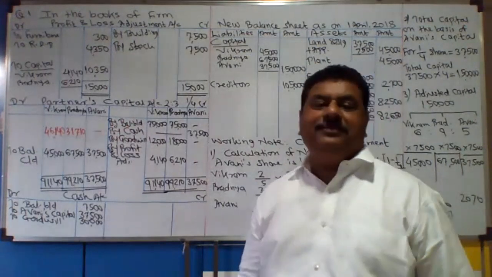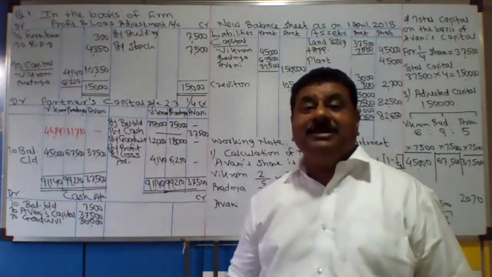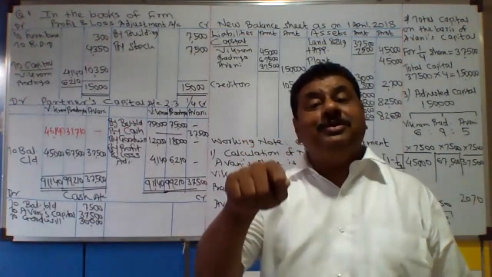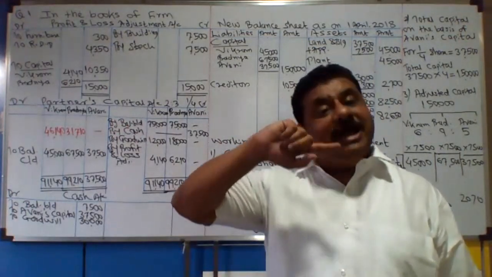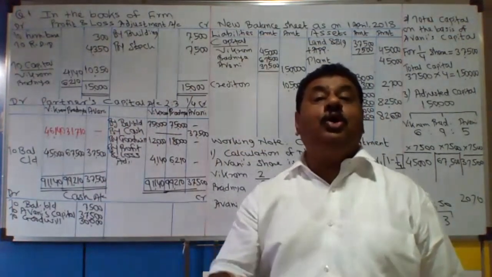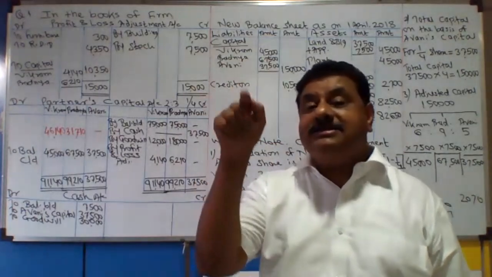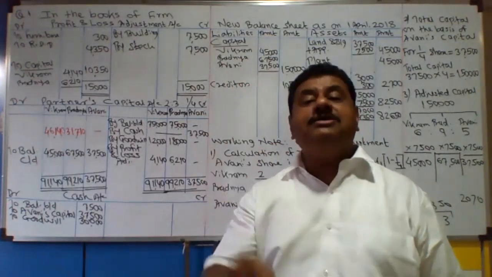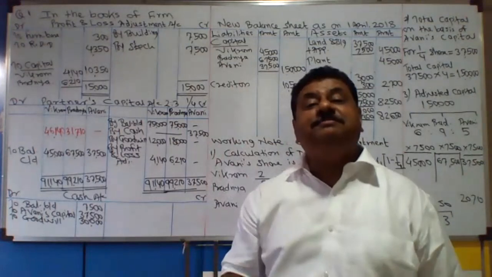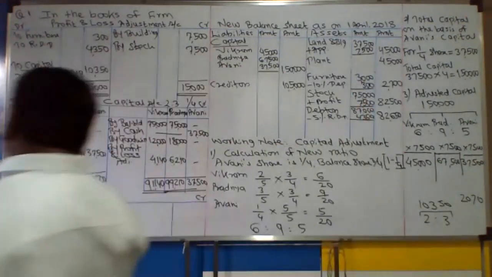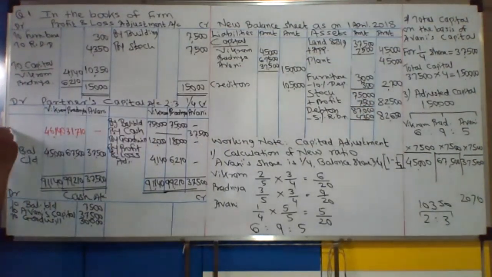Where to record the difference? Where to transfer the difference? That is only given to you that excess of their actual capital over and above adjusted capital is to be transferred to their respective loan account. तो यहाँ पे हम लोग लिखने वाले हैं to loan account, and in the bracket you write balancing figure.